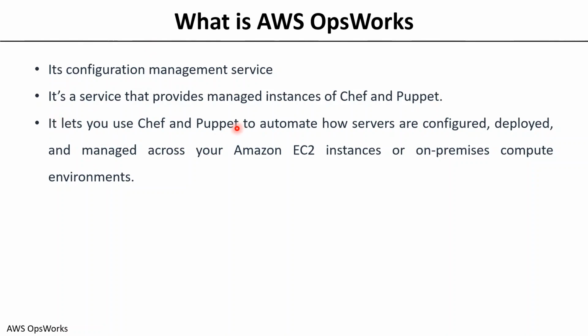Then this particular Chef and Puppet automates how the servers are configured, deployed, and managed across your AWS EC2 instances. And not only EC2 instances, it also helps you to manage your on-premises environment as well. So with OpsWorks, though it takes all the advantages of Chef and Puppet, it is a managed service. Plus, you can manage not only the on-premise servers, you can also manage your Amazon EC2 instances.